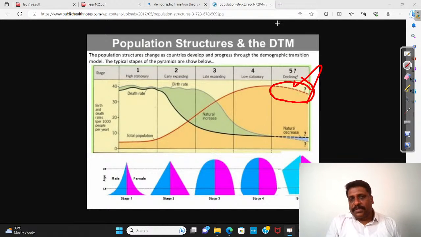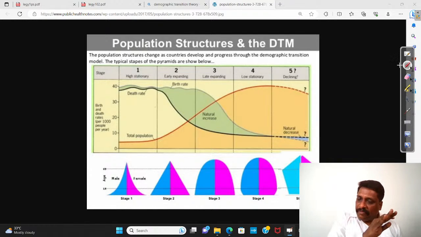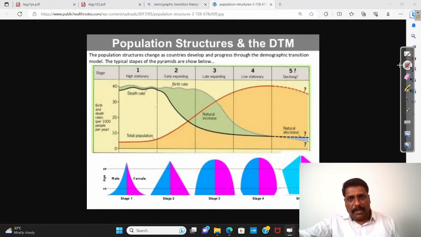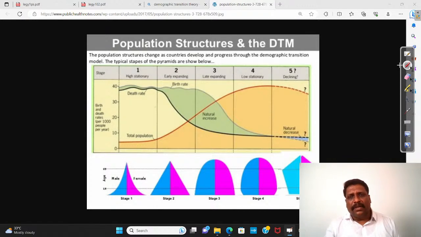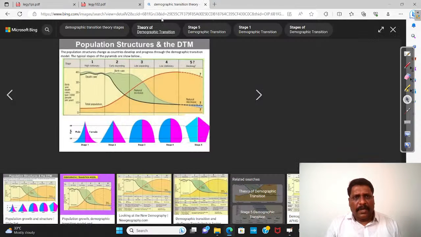One more thing, this demographic transition model and economic growth are very closely associated. There is a very famous statement of the United Nations. It says economic development or socio-economic development is the best contraceptive available. So generally it says that with socio-economic advancement, it is a very natural order that the birth rate will decline.